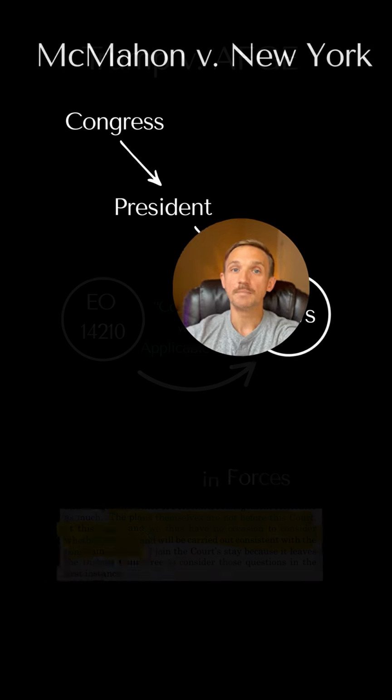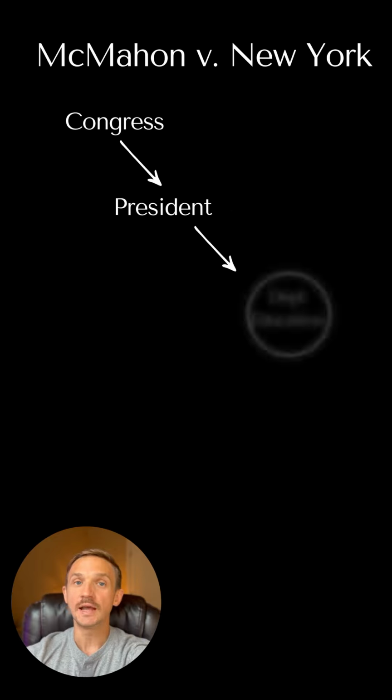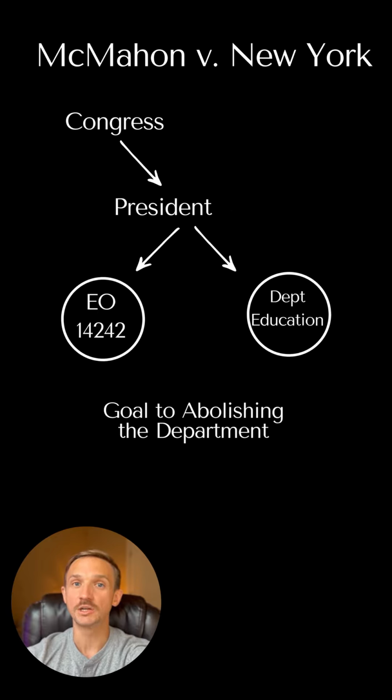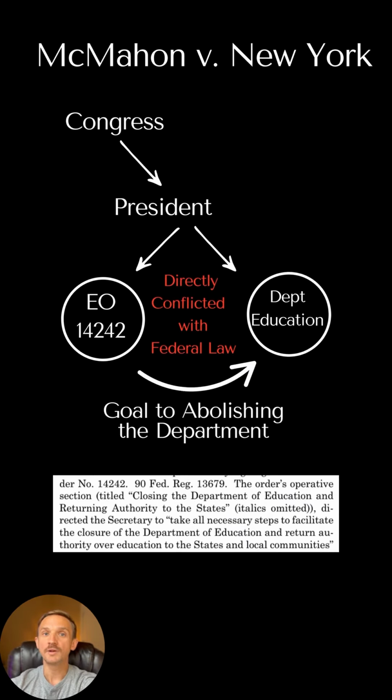By contrast, McMahon v. New York involved the Department of Education, a cabinet-level agency that Congress created by statute. Executive Order 14242 had the explicit goal of abolishing the department, which directly conflicted with federal law. The executive order's operative section was titled "Closing the Department of Education and Returning Authority to the States," and it directed the secretary to take all necessary steps to facilitate the closure of the department.